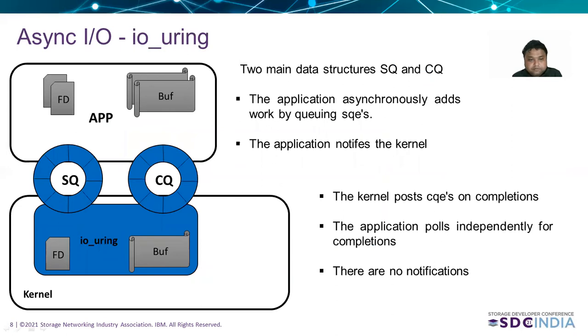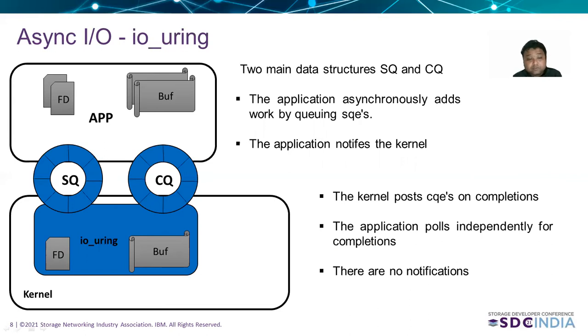IO Uring. So IO Uring is a relatively new technology where the kernel shares two basic data structures with the user space, a submission queue and a completion queue. The application asynchronously adds work to the SQ using SQEs. An SQE is basically a submission queue entry.